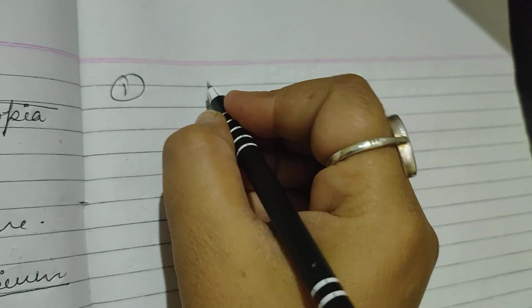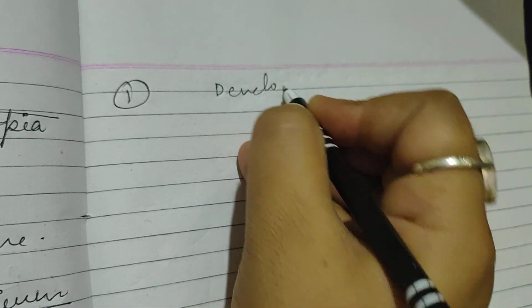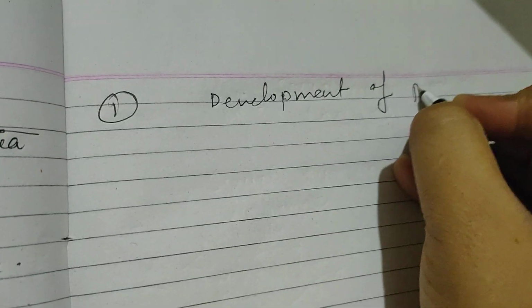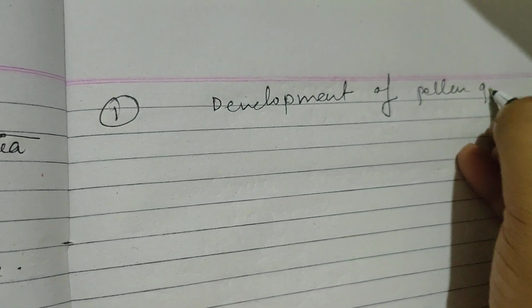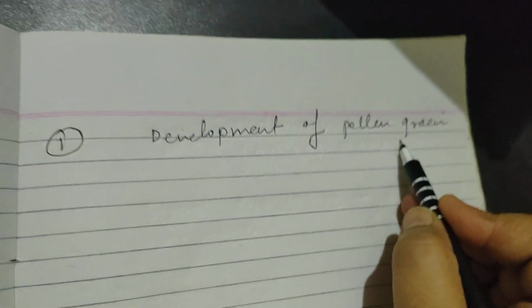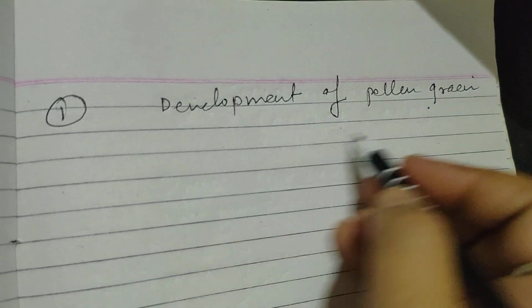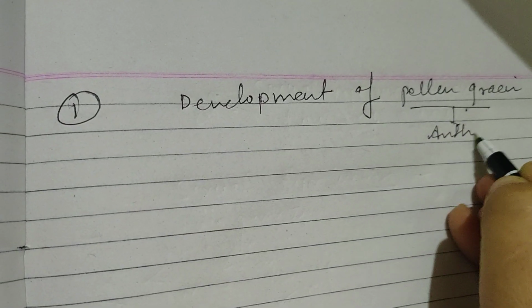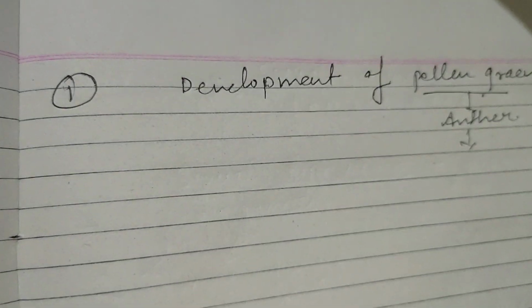The first event I will brief you on is the development of pollen grains. In the previous lecture you already learned about the pollen grain. I will give you a little idea. Pollen grain comes from the anther. Okay, and what is anther?